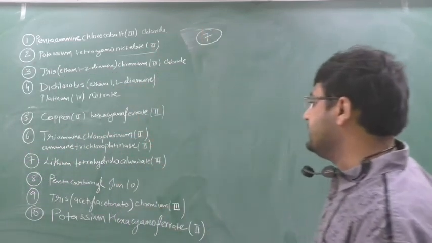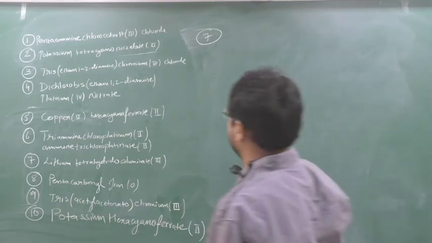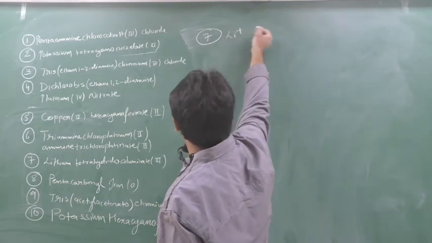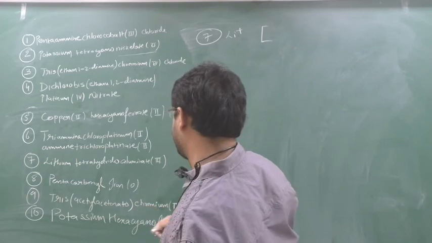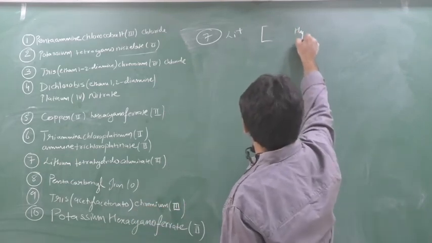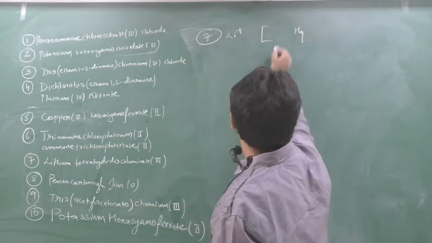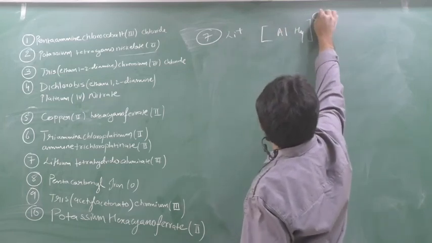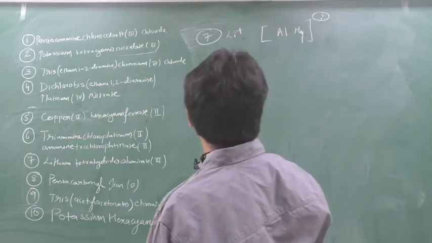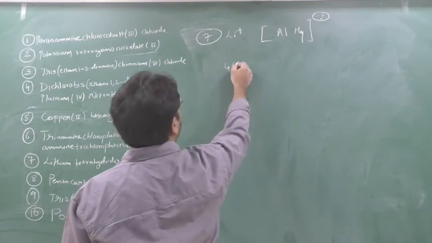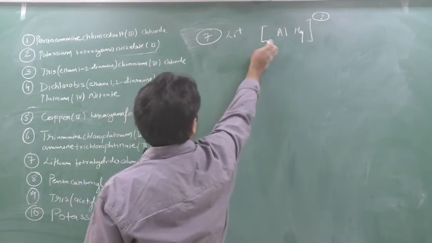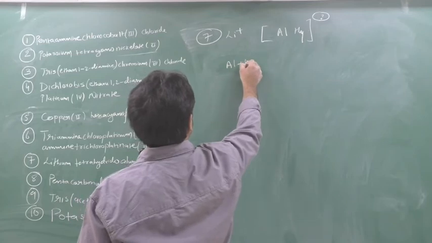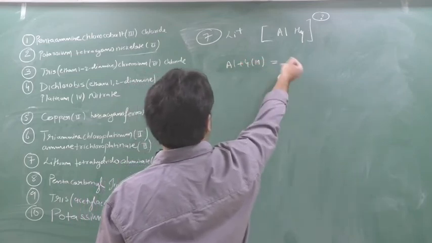is what? Lithium tetrahydridoaluminate. Now lithium is Li plus, as everyone knows. This is the complex. Tetrahydrido means hydrogen, H4. Aluminate, Al. So what sign should come here? You have to check it out here. How much should come? Tetra, so 4 into H plus Al plus 4 into H equal to how much?